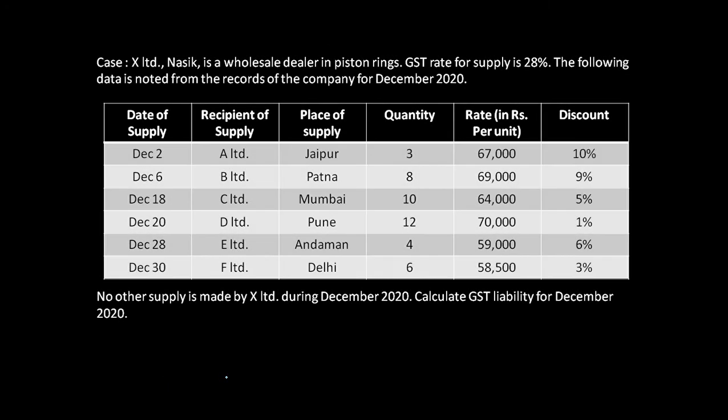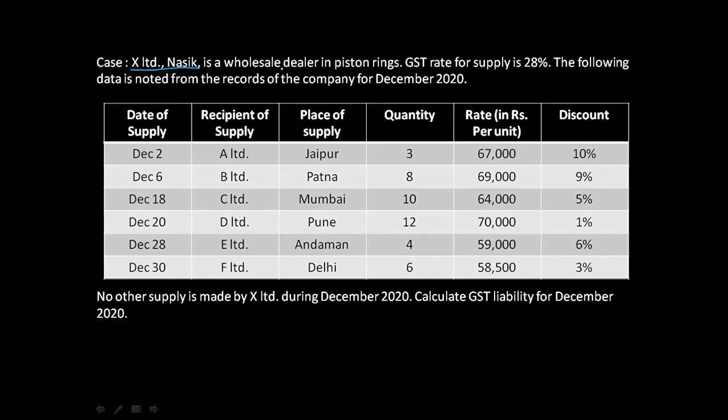Now let us try to solve a numerical to understand this chapter better. On your screen you have a numerical with a table. Let us go through it slowly and steadily to understand what is written. The case given is that X Limited, situated at Nasik, is a wholesale dealer in piston rings. The GST rate for supply is 28%.